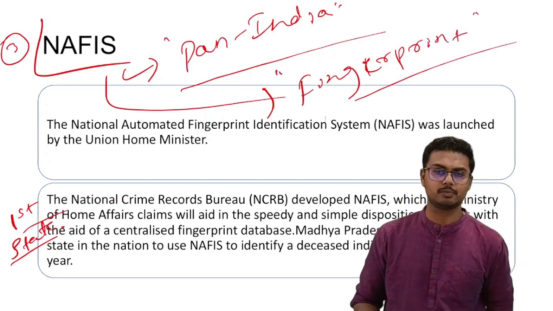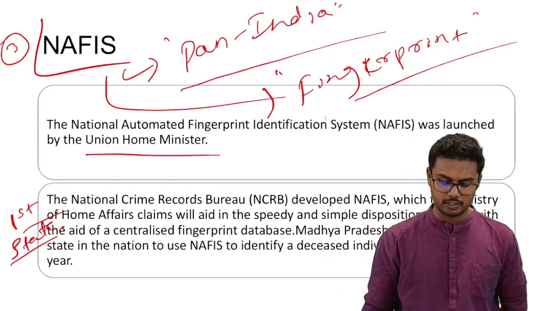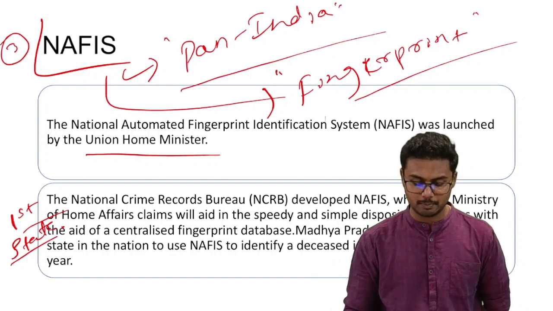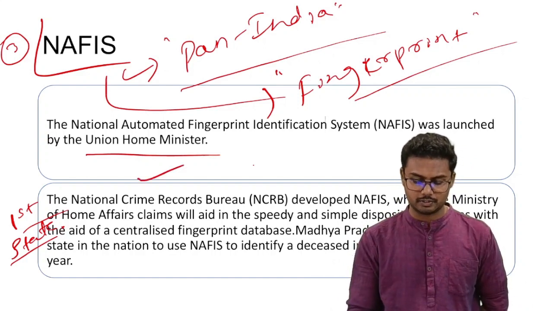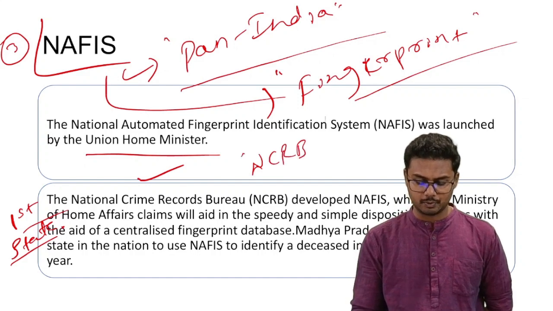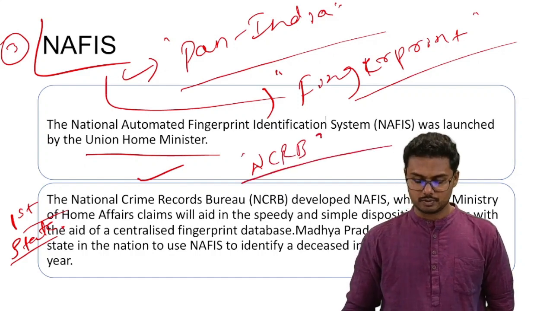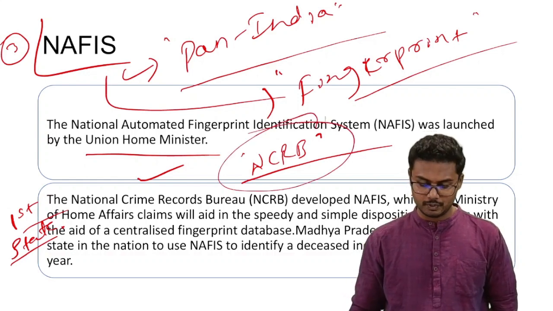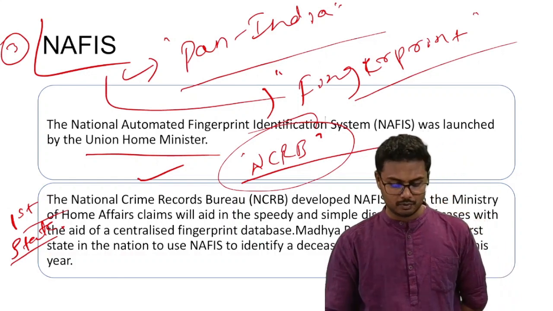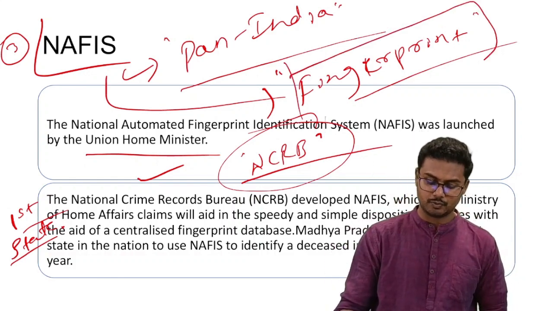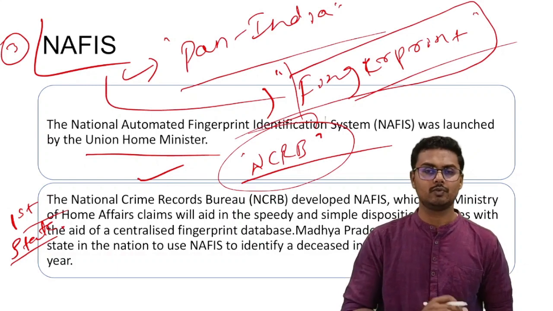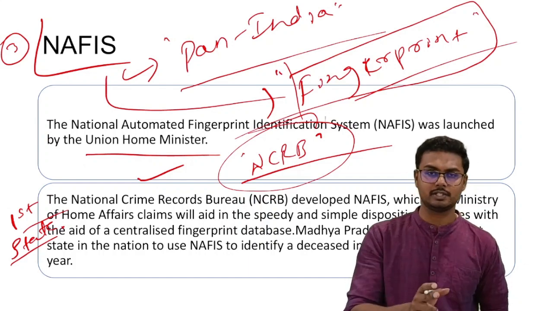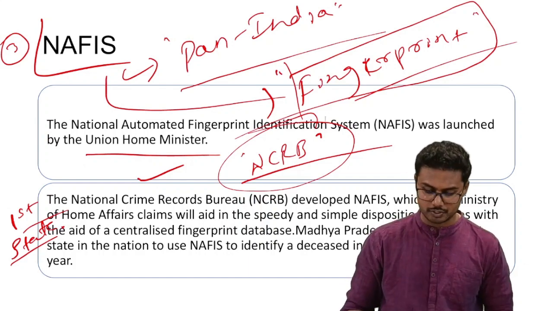It was recently launched by the Union Home Ministry, and Union Home Minister Amit Shah had launched it. This particular software or identification system has been built by the National Crime Records Bureau, that is NCRB. So utilizing this particular platform, the Home Ministry can take the help of fingerprints of criminals who have been involved in various criminal activities across India and ensure speedy justice, which once again is a part of Article 21 of the Indian Constitution.